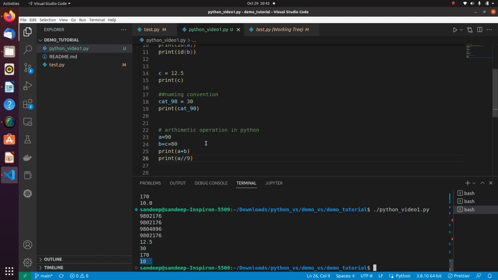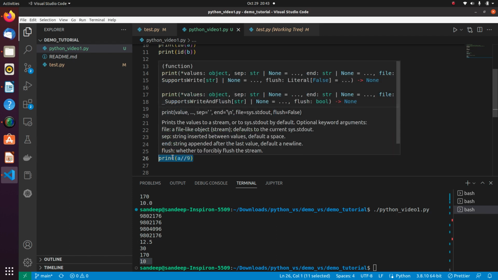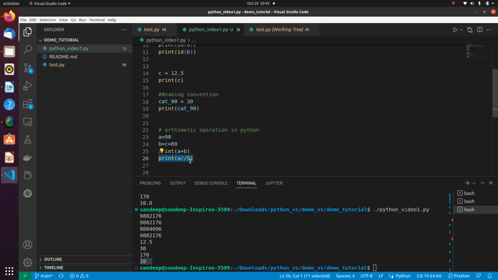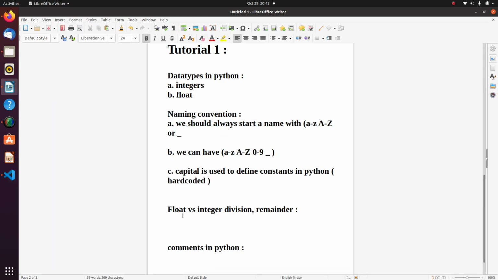So by default in Python 3, this division operator always returns me a floating value, and if we want to perform integer division, then we should always use a double slash. So if I go back here, if I want to perform a float division, I should use slash, and if I want to perform an integer division, I will use double slash.